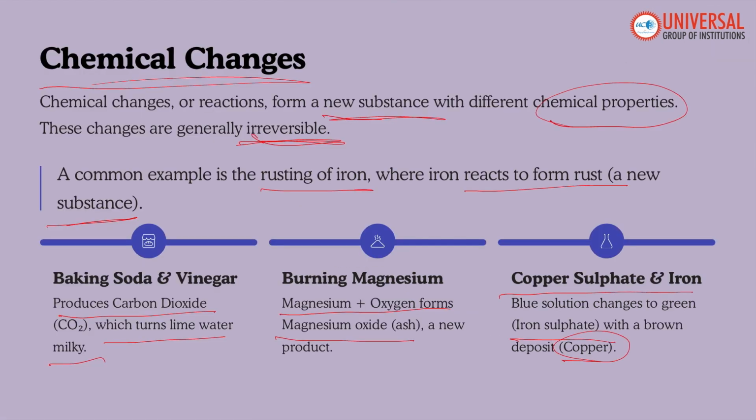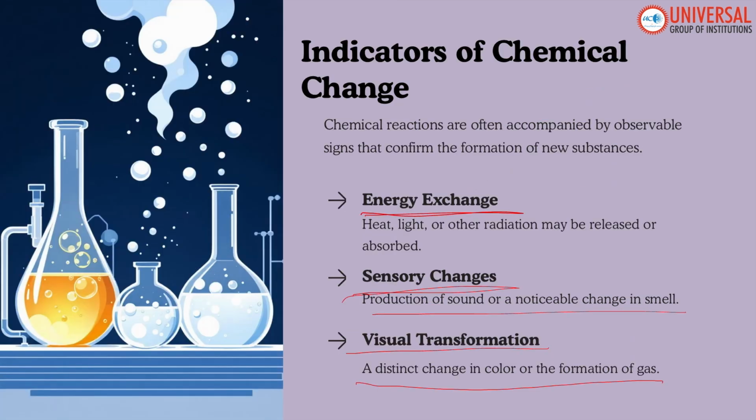So if we understand the chemical changes, the characteristics of chemical changes are: a new substance is formed, one thing. Second, heat, light or sound is produced, gas is evolved, color or smell will be changed, and it is an irreversible process. So the chemical changes involve breaking and forming of bonds between the atoms, resulting in substance with new chemical identities.